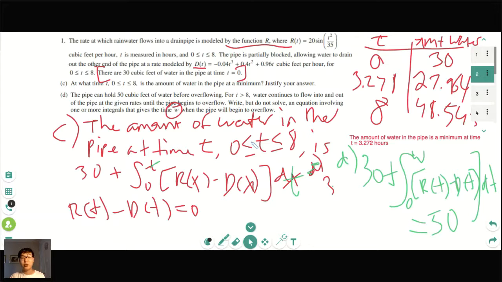The way that we find the amount of water at a minimum is setting the first derivative equal to 0, or checking where the sign changes, right? So I write r of t minus d of t equals 0. I literally put that in my calculator. I write in r of t minus d of t on the graph page and check where that equals 0. What we found was 0 and 3.271. Then I plugged 0 and 3.271 into my calculator for the amount of water, and I found that the amount of water at those values was 30 and 27.964. So 3.271 was the minimum, and that was my answer.